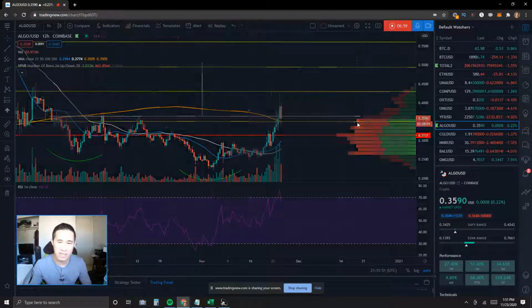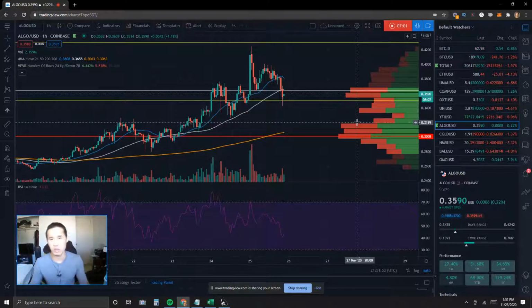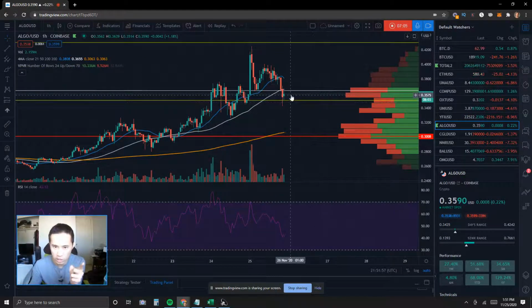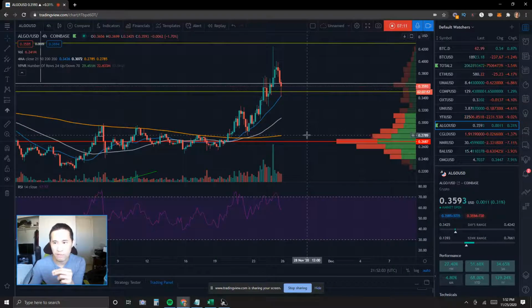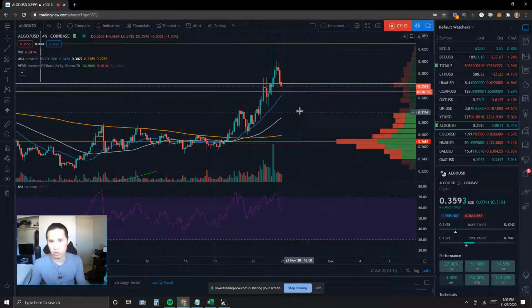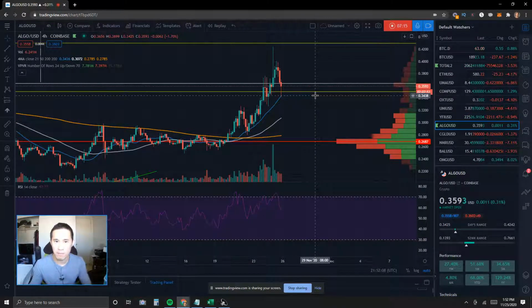Okay, so let's see how many candle closes we have gotten so far below this neckline. We have gotten hourly closes below this neckline. We have not yet had a 4-hour candle close, and we are being supported by the 4-hour 21 simple moving average.